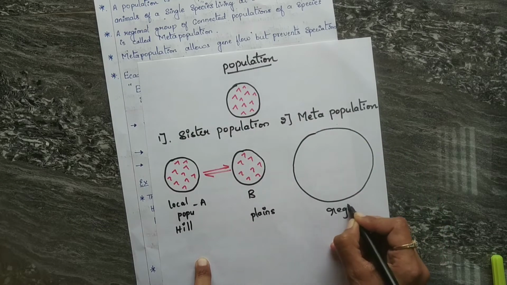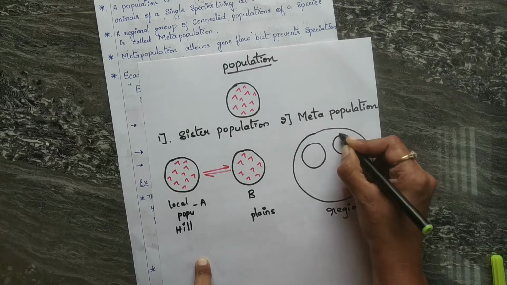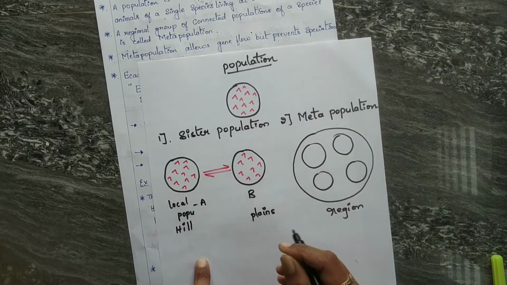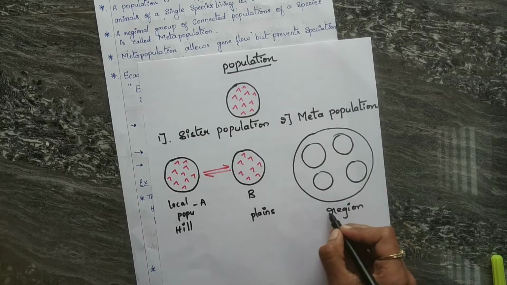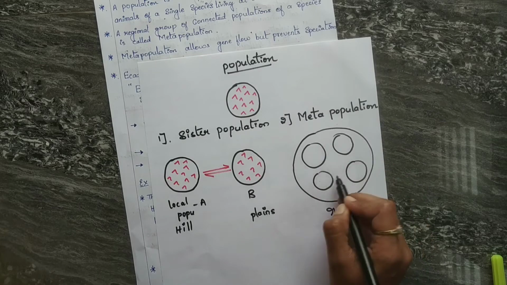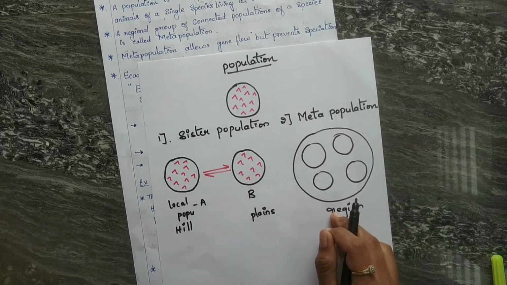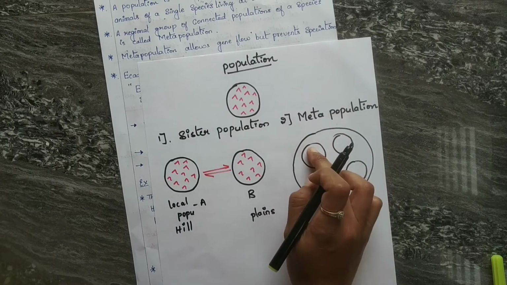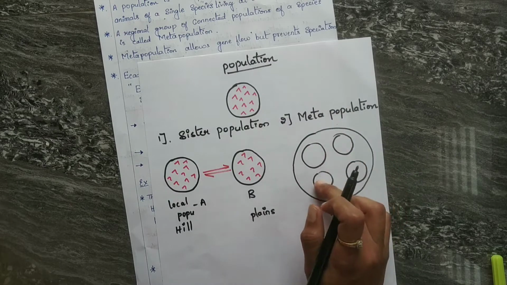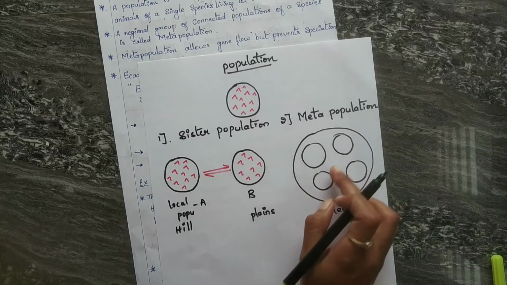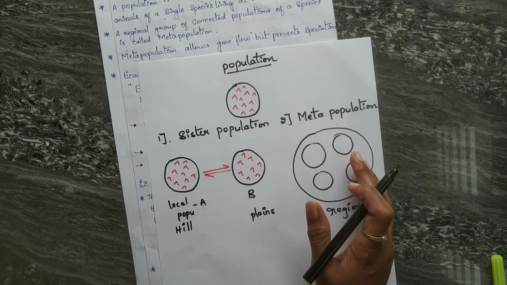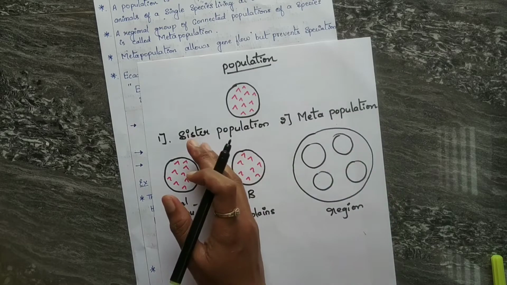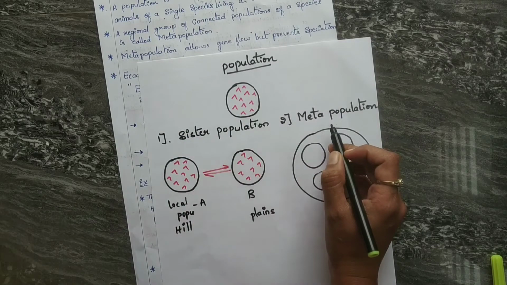This total entire set of populations, or in simple terms a population of populations, actually forms the meta population. It consists of a group of spatially separated populations of the same species which interact at some level. I hope you understood what is sister population and meta population.